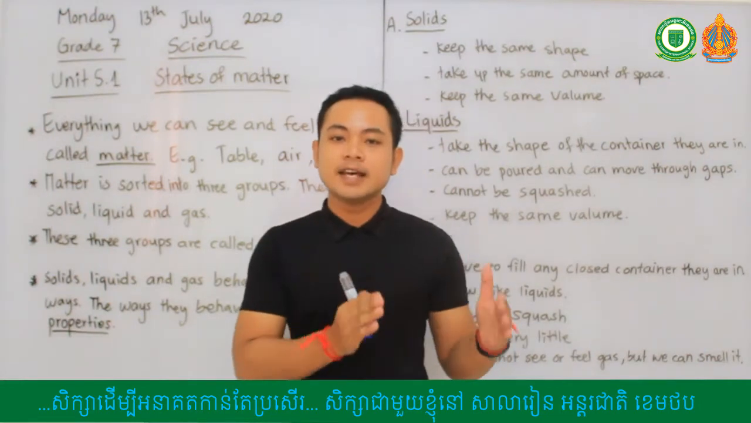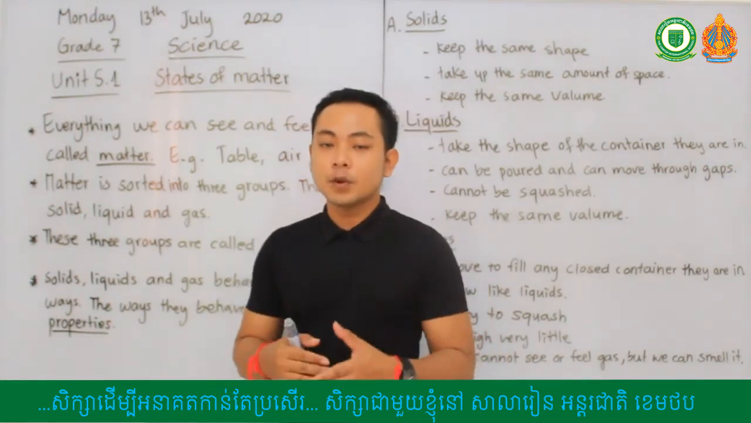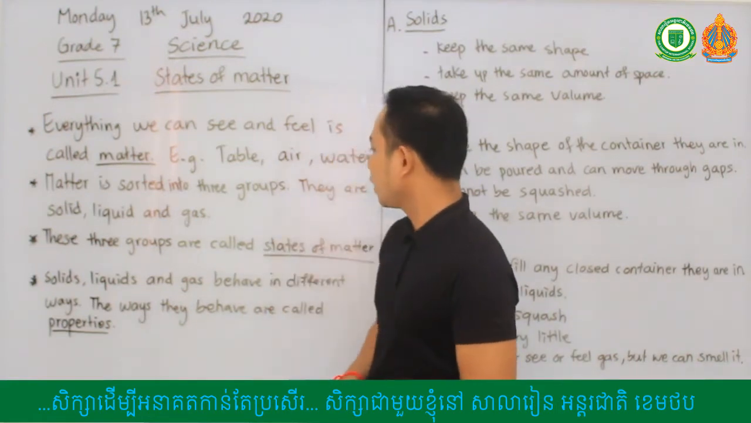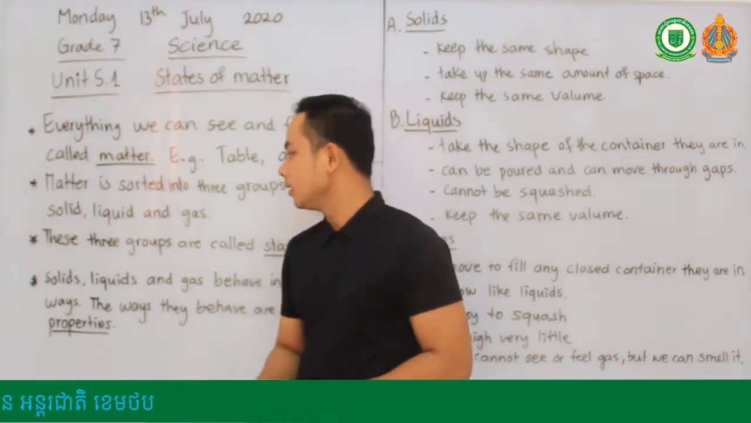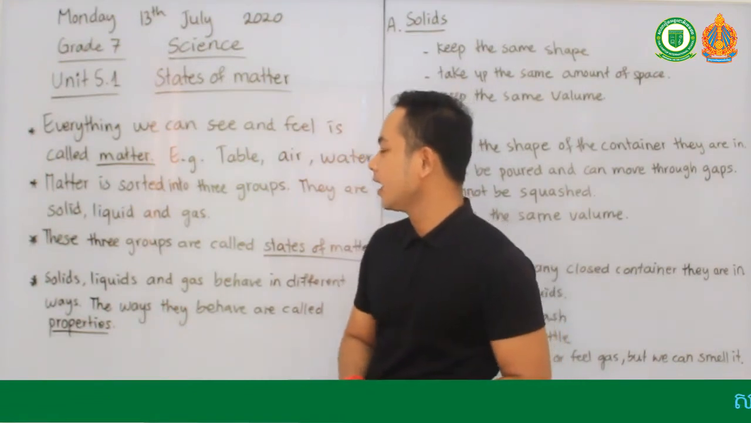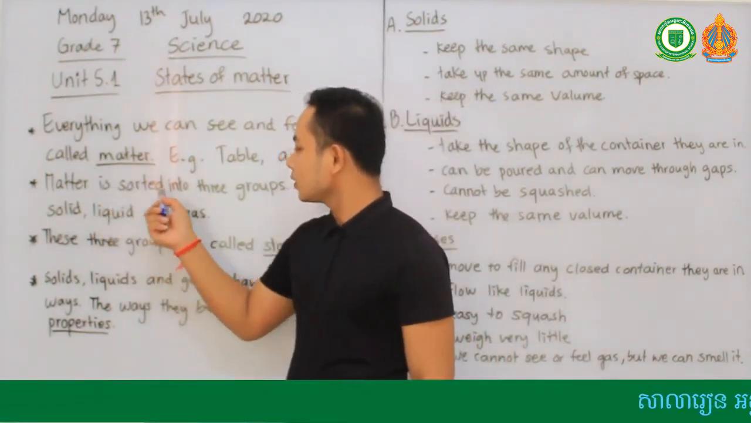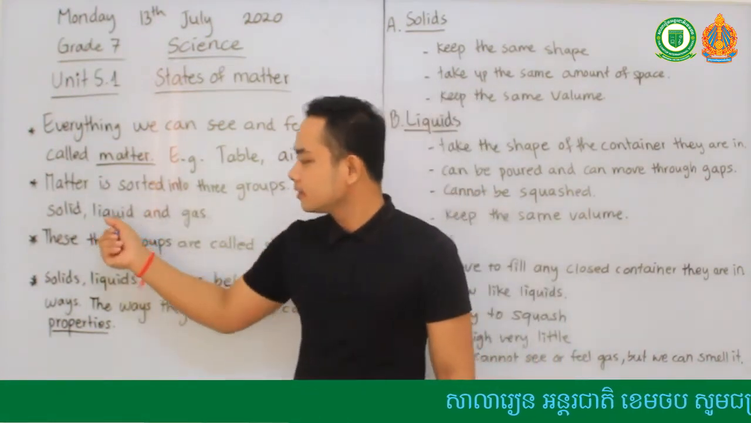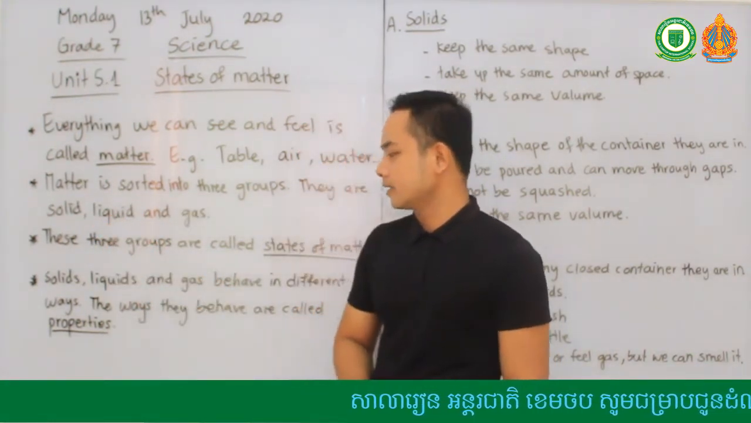And scientists have sorted matter into three groups. They are solid, liquid, and gas. So matter is sorted into three groups: solid, liquid, and gas.